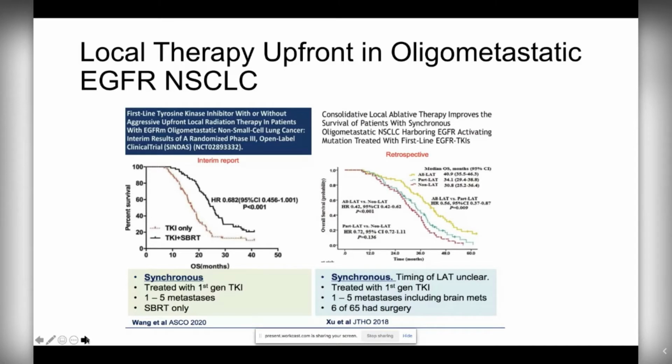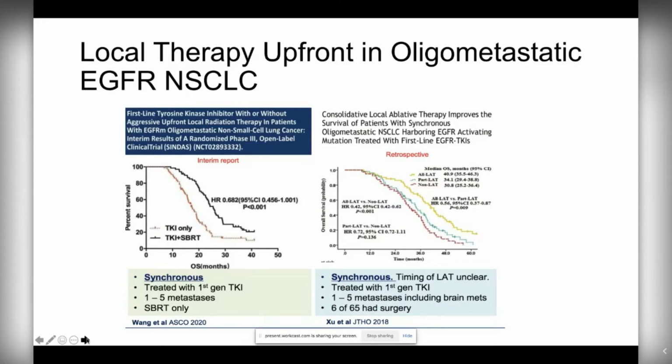And here, again, similar to what others have said, a lot of the data that we have that is more advanced in development is really in the EGFR population. So for the purposes of talking about how we use these therapies in driver mutations, we'll highlight the studies in EGFR patients. In retrospective studies, we saw that the addition of local ablative therapies such as radiation in patients with EGFR mutations really led to improved outcomes.